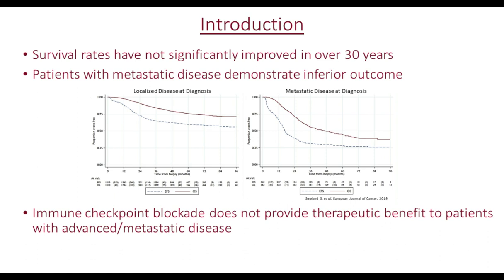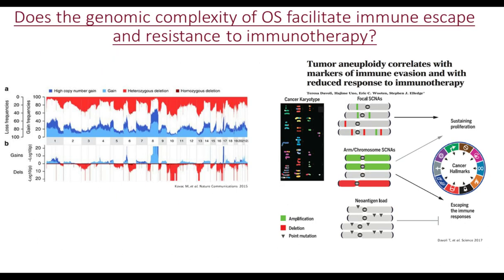Data from different clinical trials shows that immune checkpoint blockade does not provide a therapeutic benefit to patients with advanced or metastatic disease. So then we asked a relatively simple question. Does the genomic complexity of osteosarcoma facilitate immune escape and or resistance to immunotherapy? Right around the time we were starting to ask this question, a paper came out and was very instrumental in helping us guide our thought process.